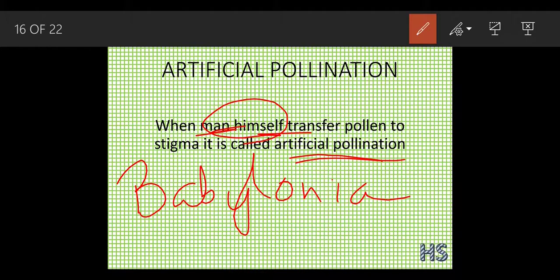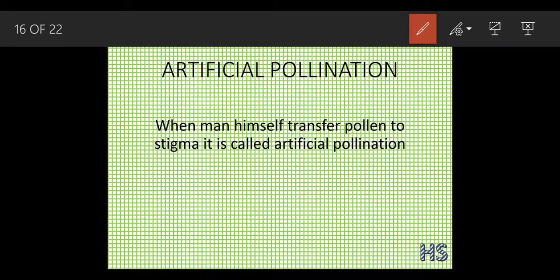The people in those days were not that mature or very well developed, so that is why they came into shock when they saw new flowers. So from the Babylonian period and now also we carry out this kind of pollination. Okay, in modern times, artificial pollination is called a standard practice, because many plant breeders and scientists put in efforts to evolve new varieties, because they want to see these new varieties of plants. So this is called artificial pollination.